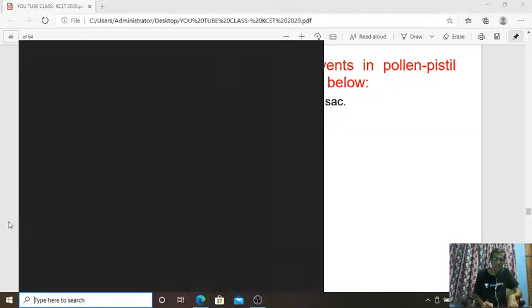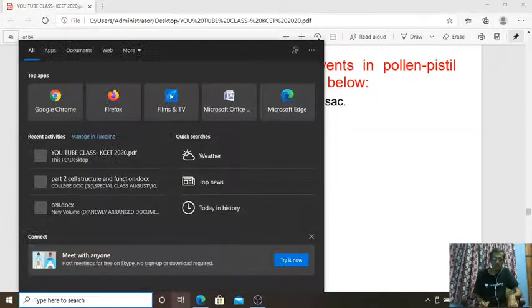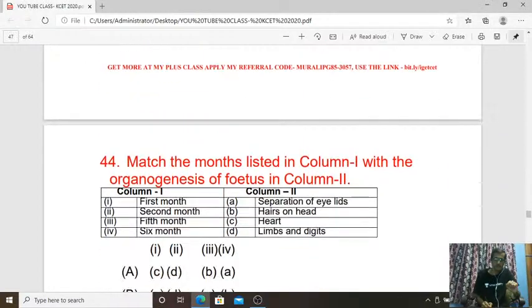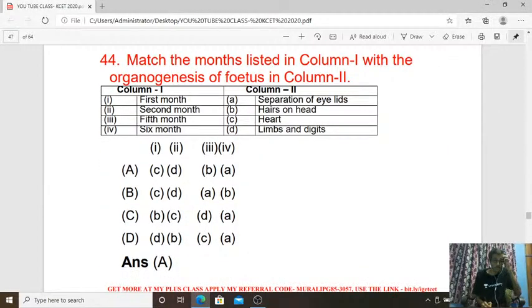The sequence of steps of the double fertilization. Okay. The next question, 44th question.